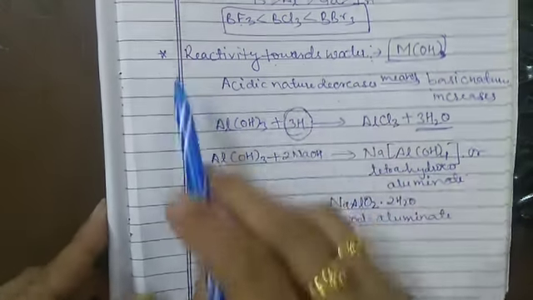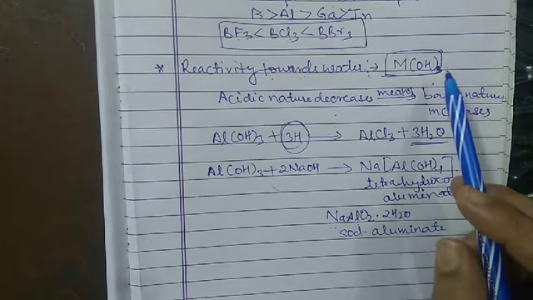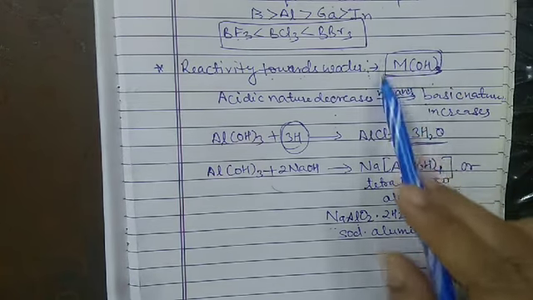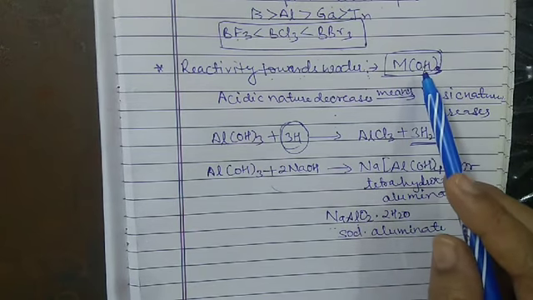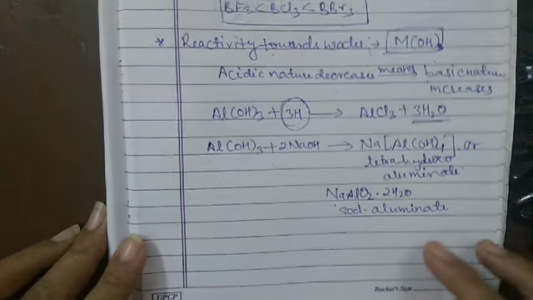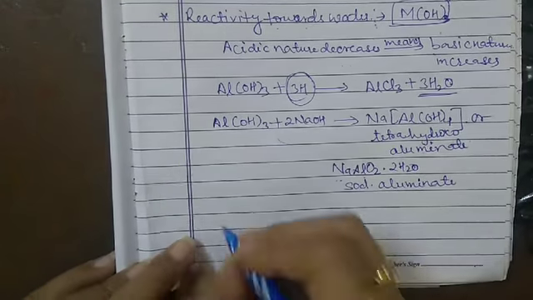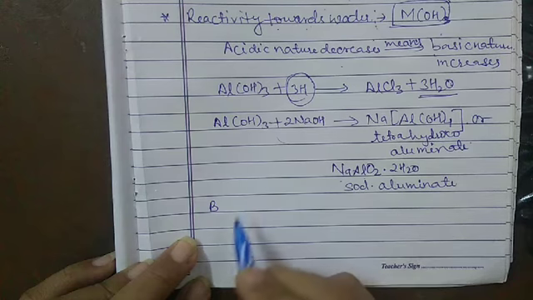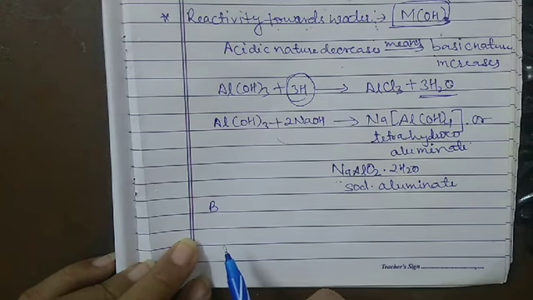So this is the reactivity towards water. They form hydroxides of the type M(OH)3. The hydroxide of boron is weakly acidic, and it reacts with alkali.